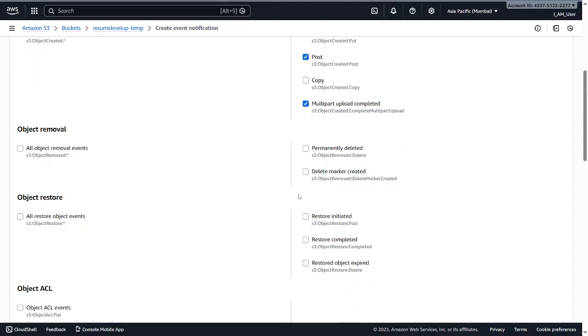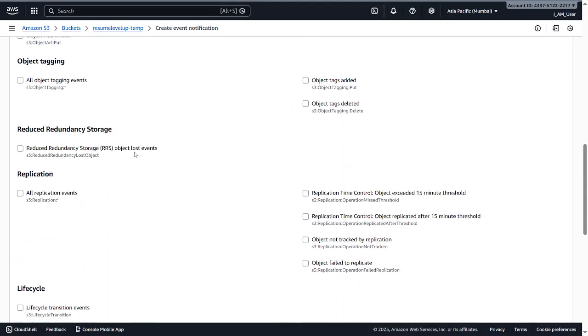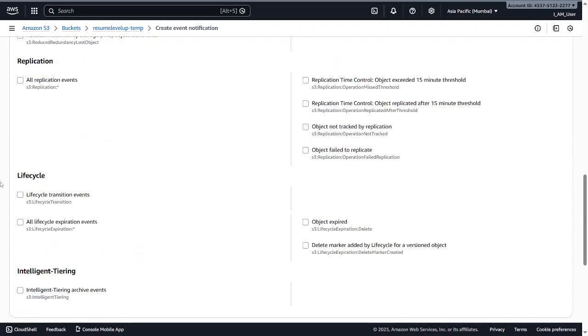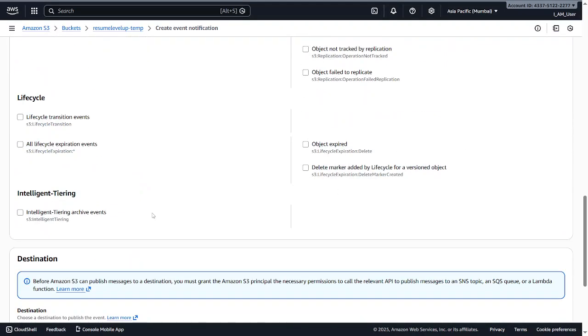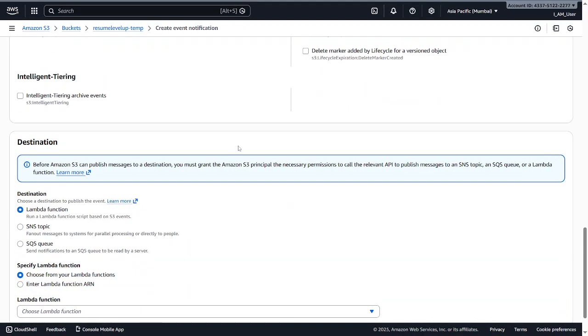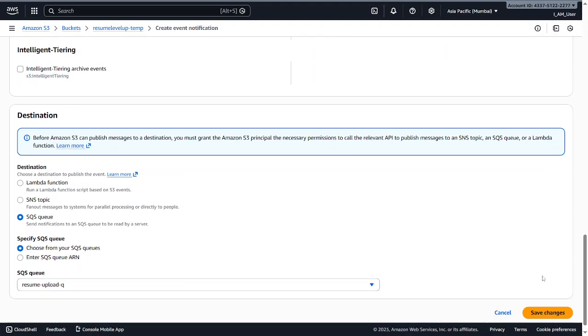We don't need to trigger for deletion, we don't need to restore and all those things. And this is life cycle and all those things. Just if this is going to expire, which is going to trigger our SQS, we don't need all those things. Here, what happens if someone uploads, we're just going to trigger our SQS, our queuing thing, and choose from our SQS, like select the SQS which we have created recently. It's going to be a different name, and just save changes.